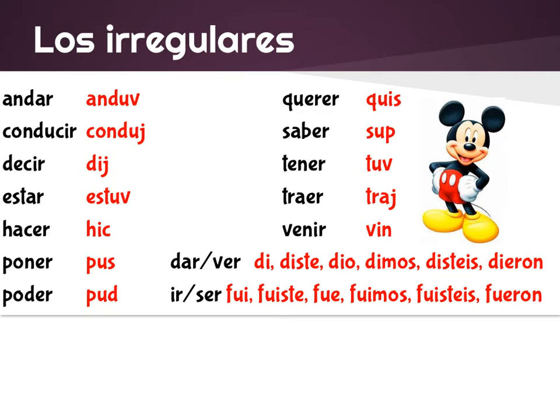Here are all the irregulars in the preterite tense. These are the different roots for all of them. Make sure you write down the roots, and then in a moment you're going to see all of the endings that go with the irregulars. Okay, notice in the dar and ver, they're both exactly the same, except dar is with a D, ver is with a V. Ir and ser are conjugated exactly the same. So you know what you're talking about, whether you're saying to go or to be, based on context clues. Take a moment to pause the video and write down all of these irregulars and their roots.